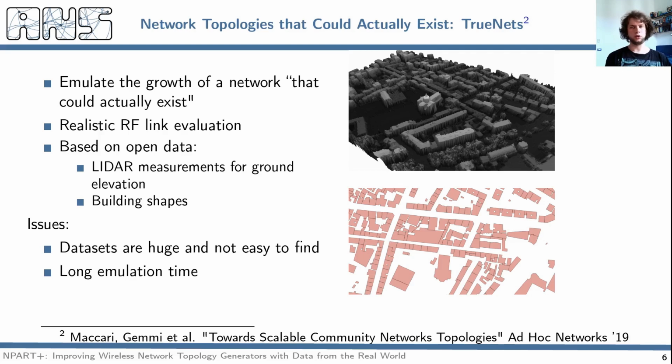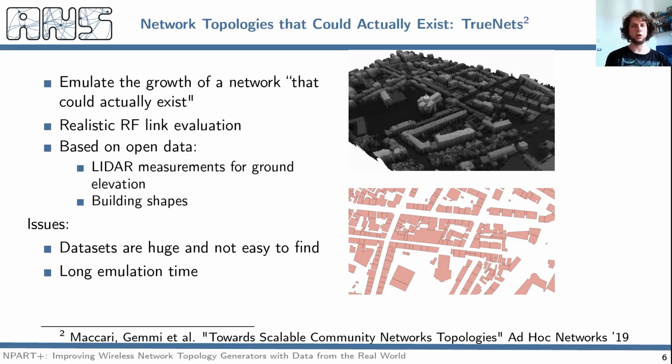A novel approach to generate realistic topologies has been proposed with TrueNets. This tool works by emulating the growth of a wireless community network in a specific area for which the morphological data and the building shapes are available. In this figure we can see the morphological data in the picture above, as a LiDAR dataset, and the building shapes obtained from OpenStreetMap in the picture below.